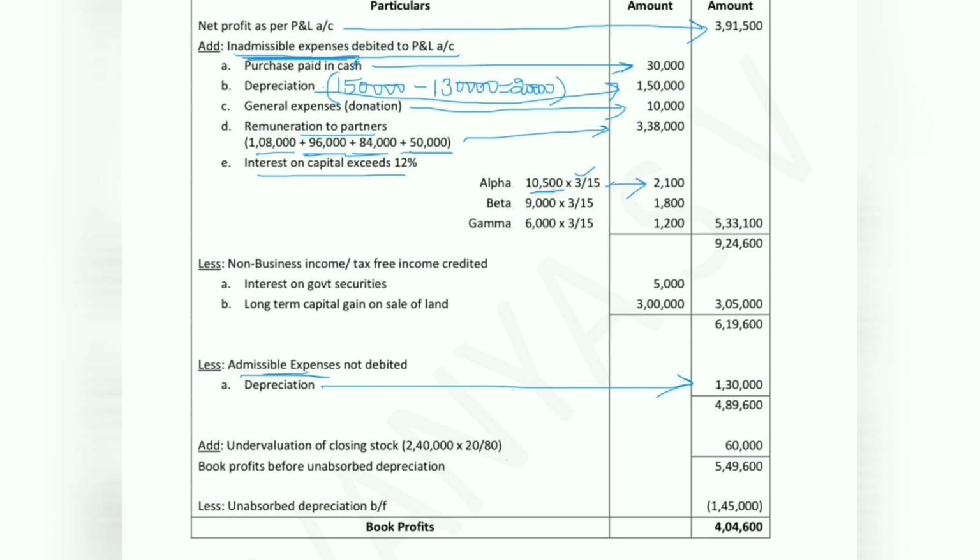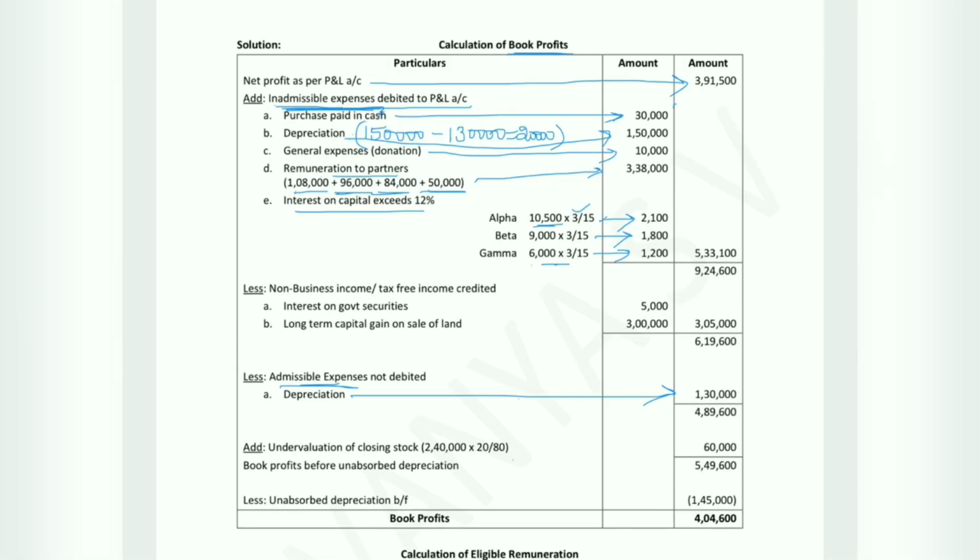For Beta, 9,000 into 3 by 15, that is 1,800. For Gamma, it is 6,000 into 3 by 15, that is 1,200. After summing up all the inadmissible expenses, we will get 5,33,100. The net profit value which we have in the problem is 3,91,500. Adding the value of 5,33,100, we will get 9,24,600.